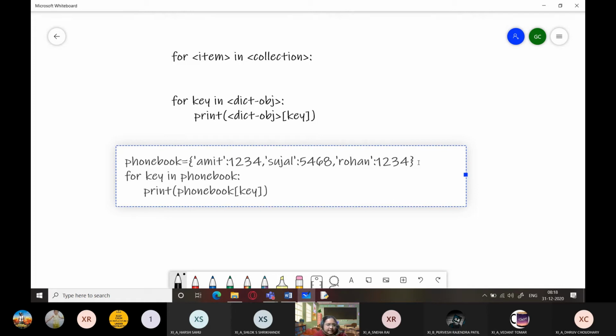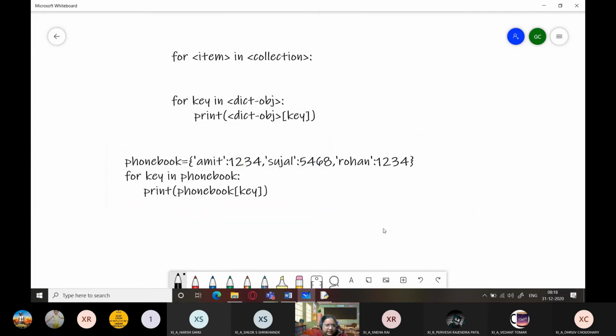So I have written it like this, but what will this program give me as an output? It will traverse every key. It will first start from here. The first key which it finds is Amit, right? And you are writing print phone book key. That is, if I write phone book Amit, what should it give me?